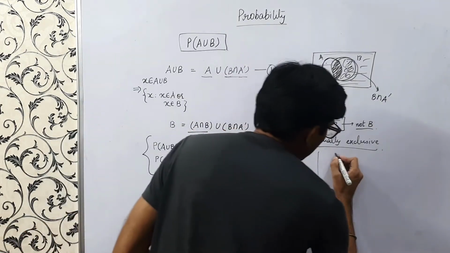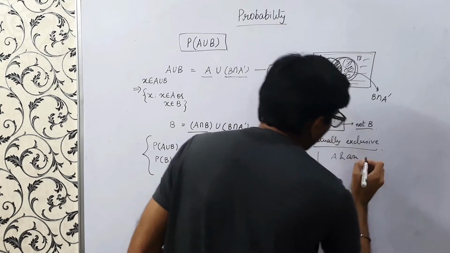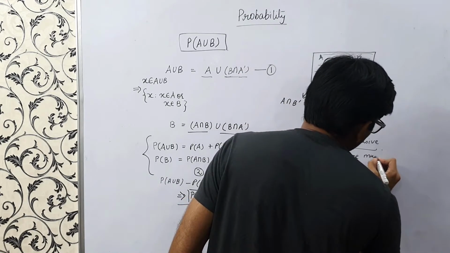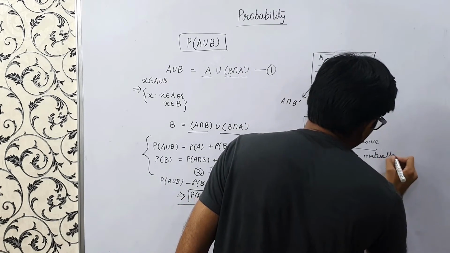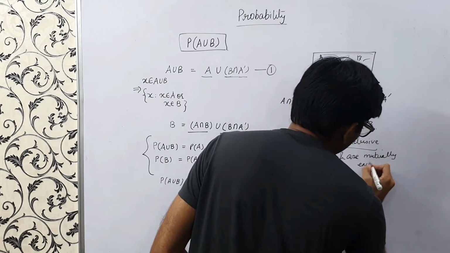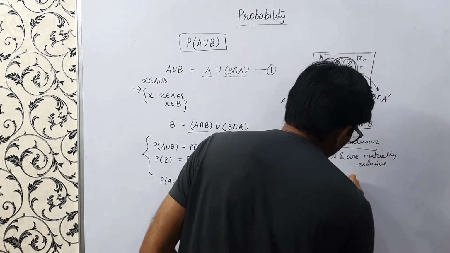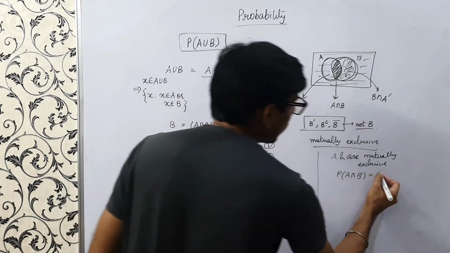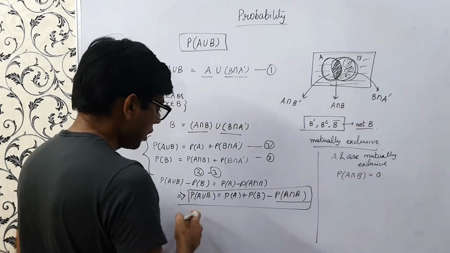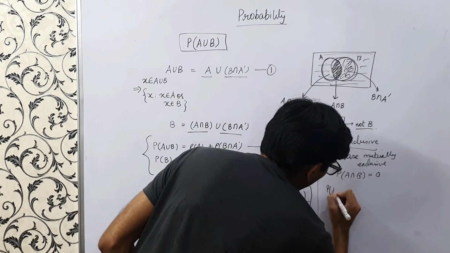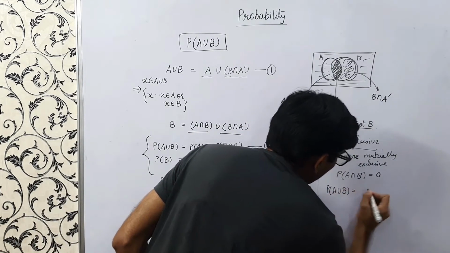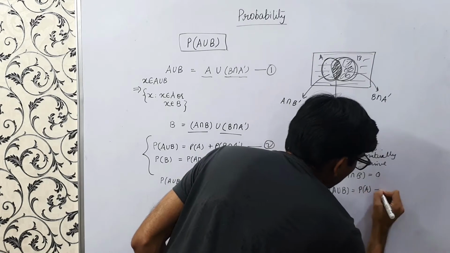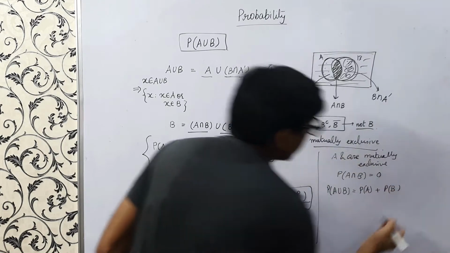Now, suppose A and B are mutually exclusive. What does that mean? P of A intersection B equals 0. There is nothing common between those two sets. So what would be probability of A union B in that case? That would be just the sum of these two probabilities, P of A plus P of B, right?